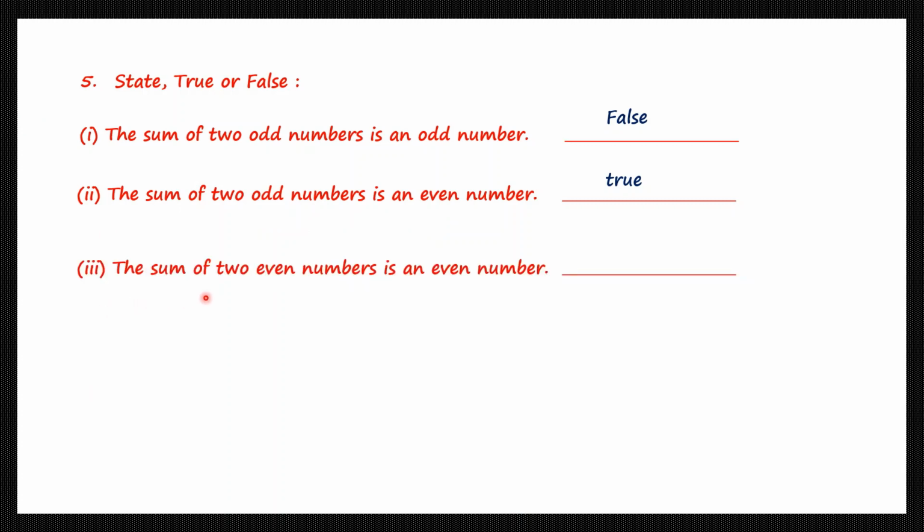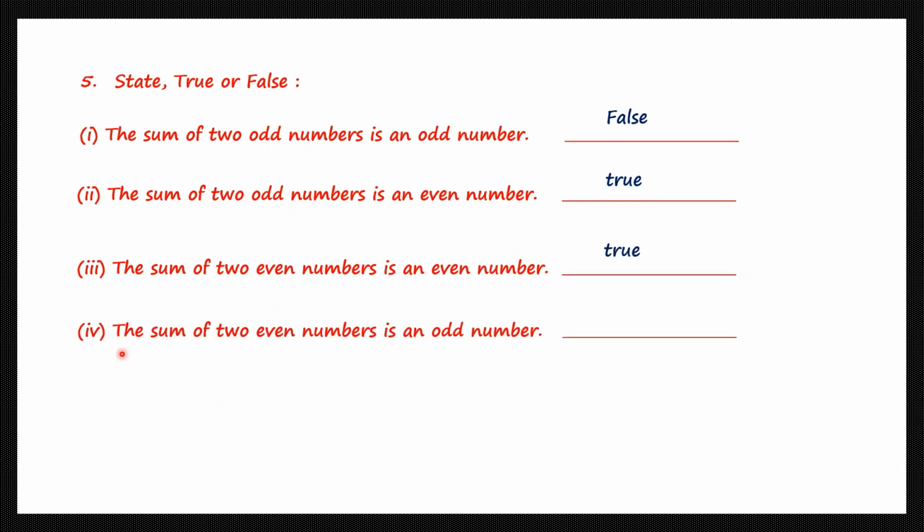Third one. The sum of two even numbers is an even number. Okay, let's take two even numbers, 2 and 4. 2 plus 4. These are two even numbers. Let's add it up. 2 plus 4 is 6. 6 is also an even number. So this statement, the sum of two even numbers is an even number, is true.